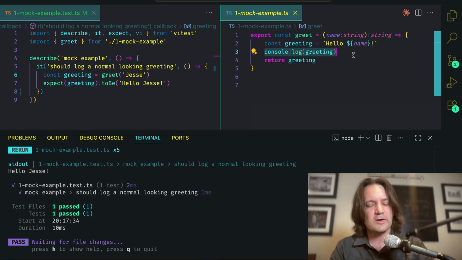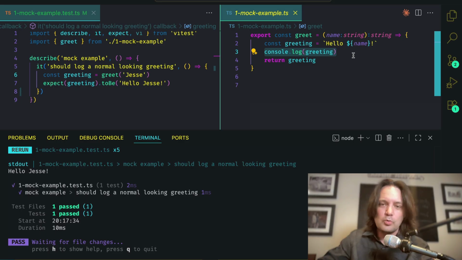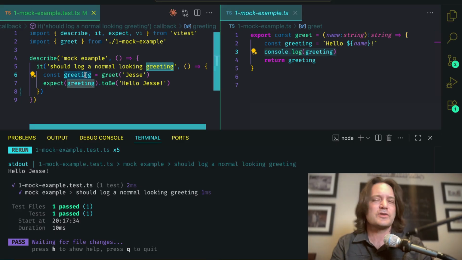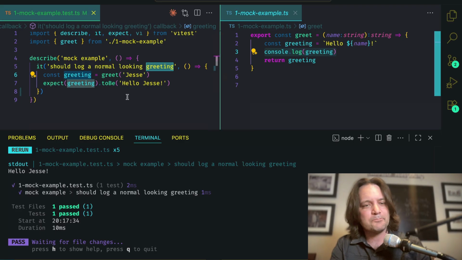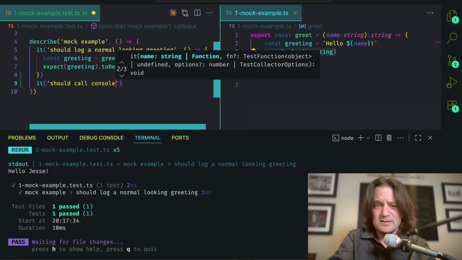And when something breaks in production, you're going to want to see that, whether it's CloudWatch, New Relic, Splunk, whatever your observability system is. You're going to add these logs to kind of tell a story with some kind of correlation ID that you can see the whole journey. How do we test that it actually logged? Because this function isn't doing one thing. It's not just returning a greeting. It's logging it out. The mockist approach would be to say, should call console.log.